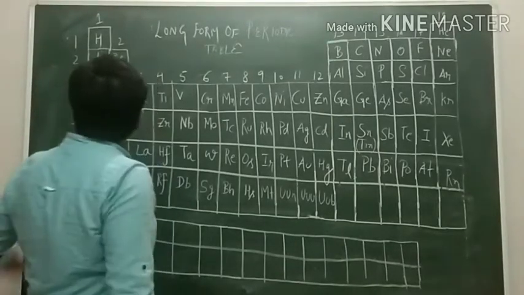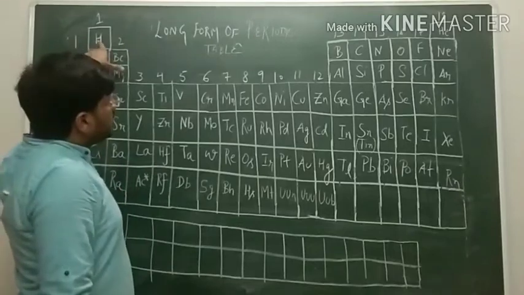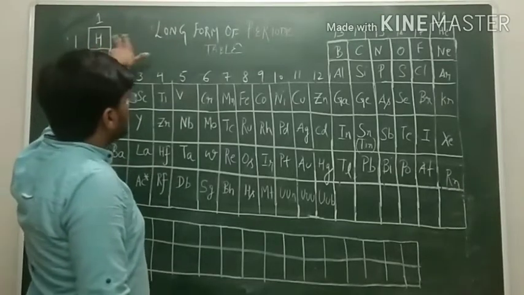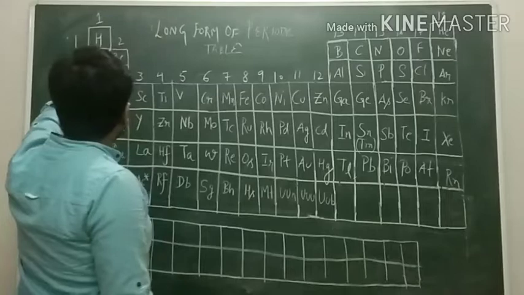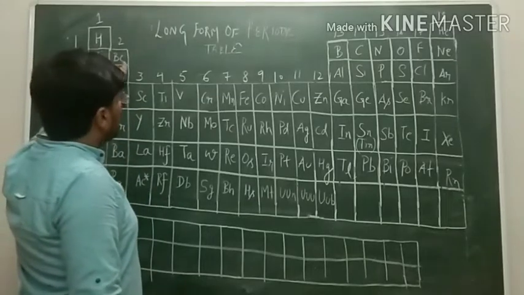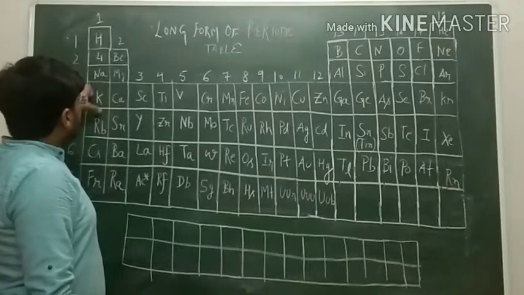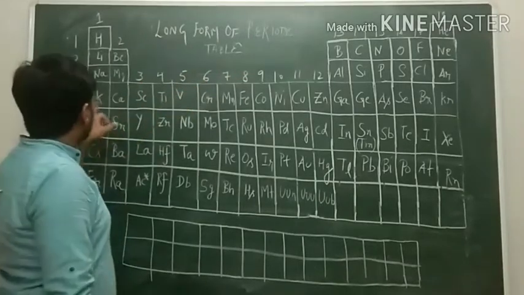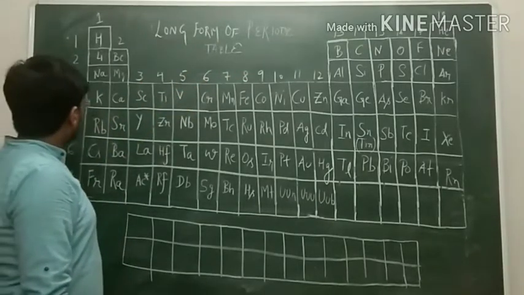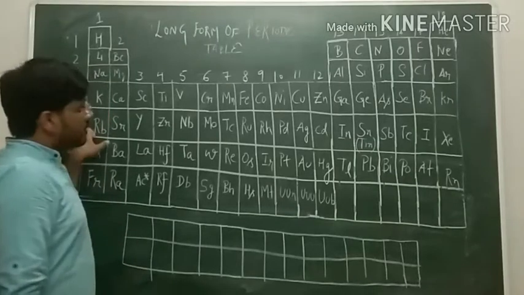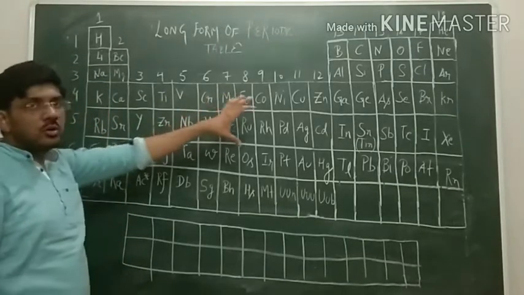In period number 1 we have 2 elements, hydrogen and helium. In period number 2 we have a total of 8 elements. In period number 3 we have 8 elements. Now from period number 4 and 5 we have 18 elements each.